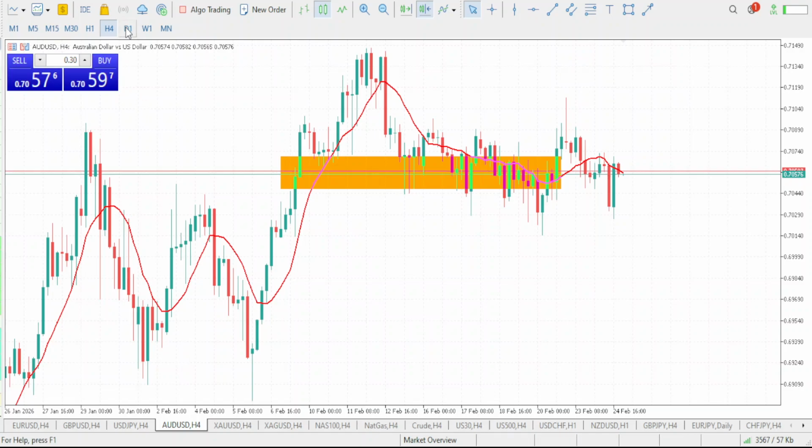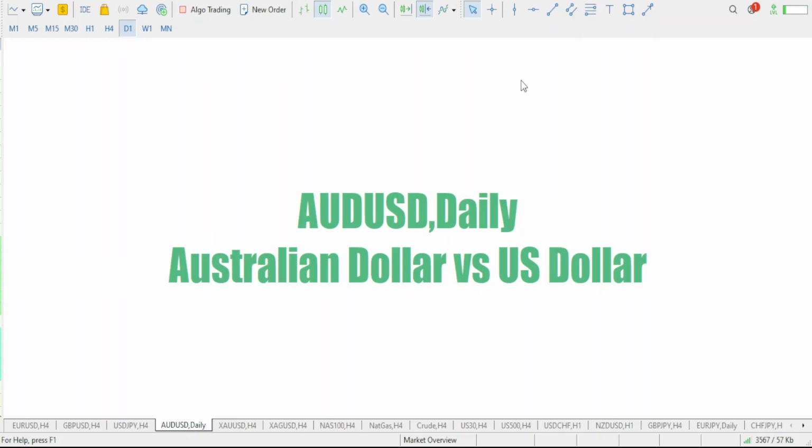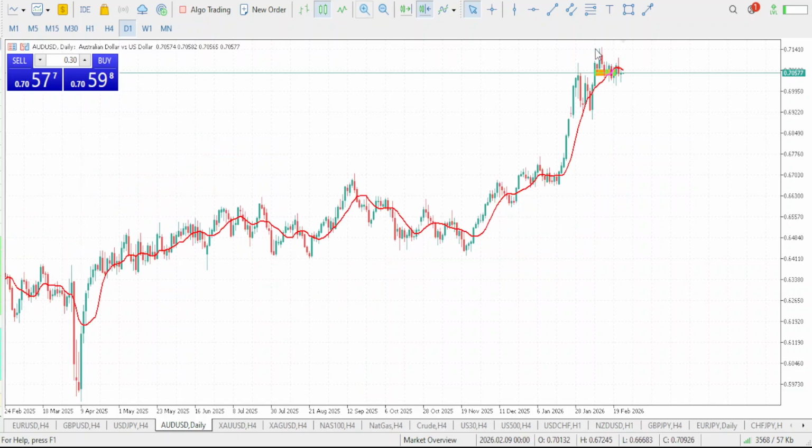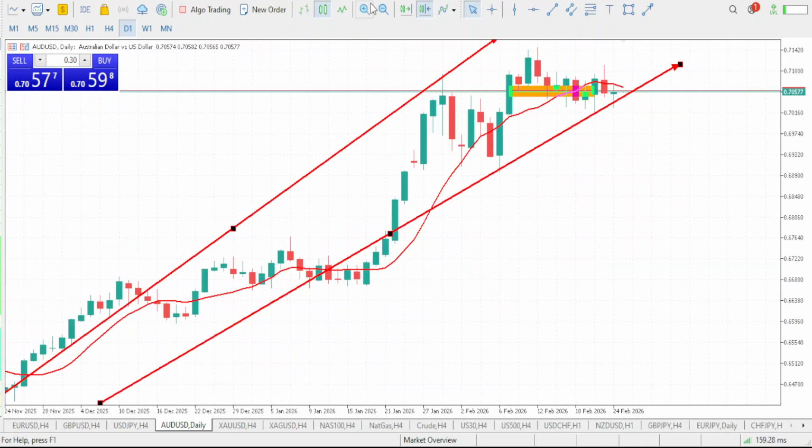Now, guys, this is it on our movement on our AUDUSD. You can see the trend on our AUDUSD. You can see that we are clearly trending to the upside. AUDUSD is very much bullish, right? Very much trending to the upside. We are very much bullish to the upside.